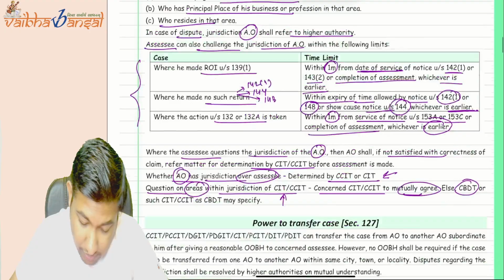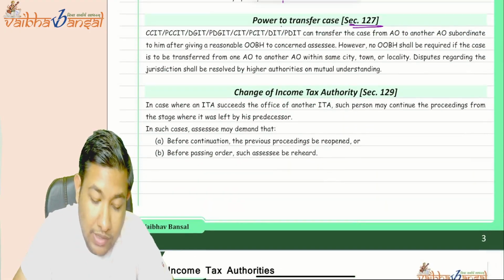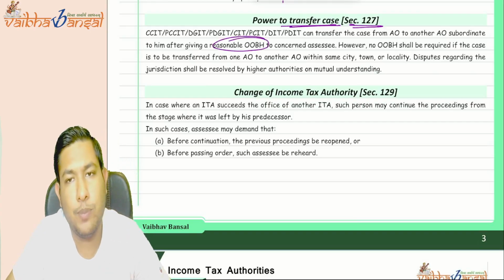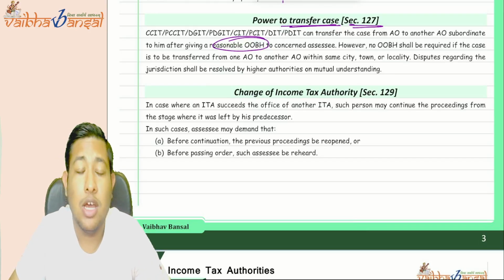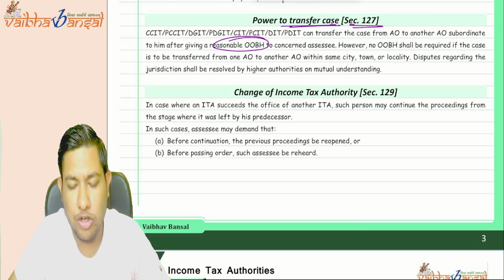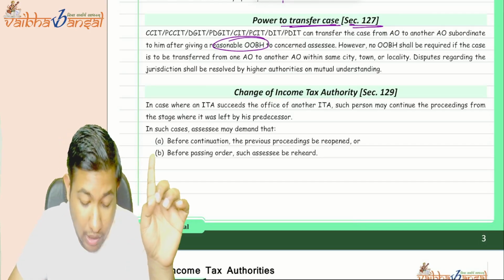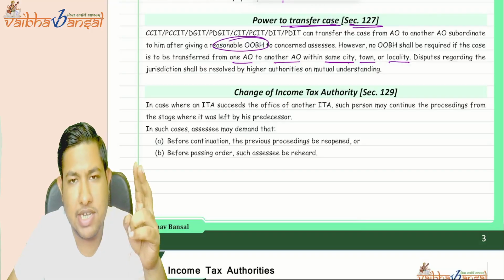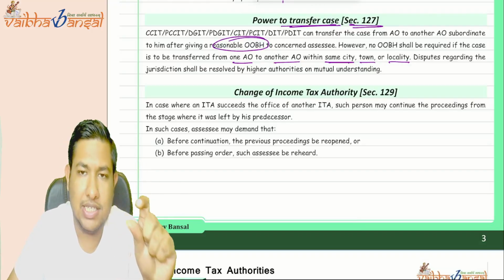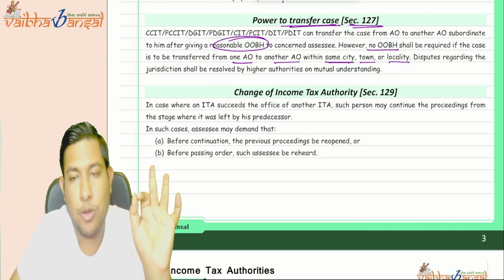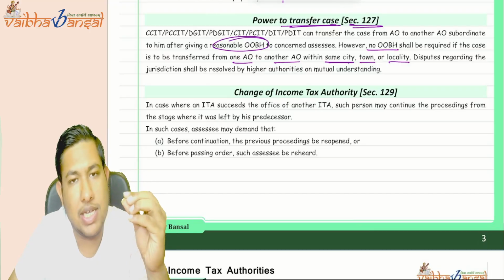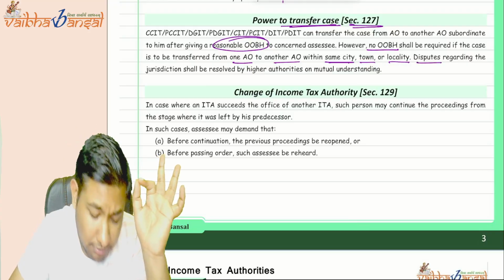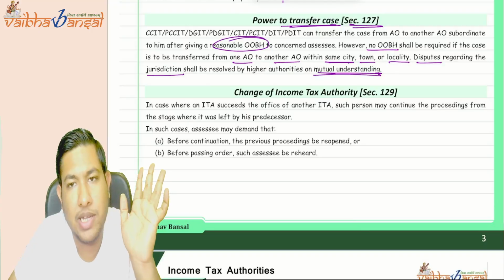Now come forward. Section number 127. If there is a transfer of case, then a reasonable opportunity of being heard should be given to the assessee. However, there will be no opportunity of being heard if there is a transfer from one AO to another AO within the same city, town, or locality. Otherwise, in all the cases, a reasonable opportunity of being heard should be given. And if there is a dispute in the jurisdiction, then it should be resolved by mutual understanding.